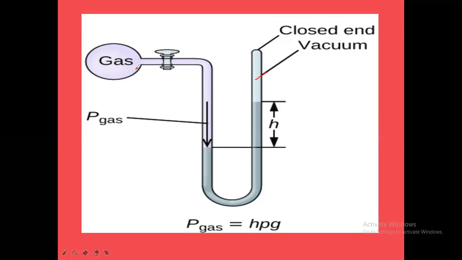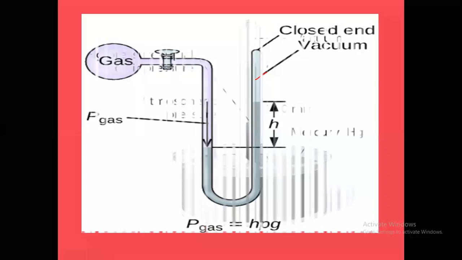Generally the gas will be exerting pressure. Whenever gas is connected here, this gas will always be pushing it. That's why the level of mercury here will always be lesser than the level of mercury here. The difference in the heights of mercury columns is taken as H. So H into density into acceleration due to gravity will be equal to the pressure of the gas. In this way, the pressure of the gas can be measured by using a closed end manometer or an open end manometer.